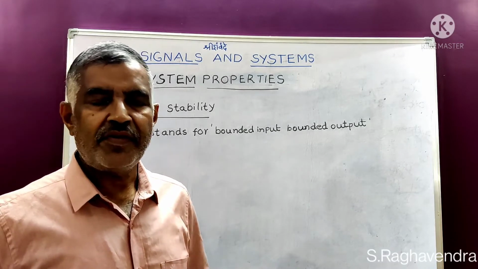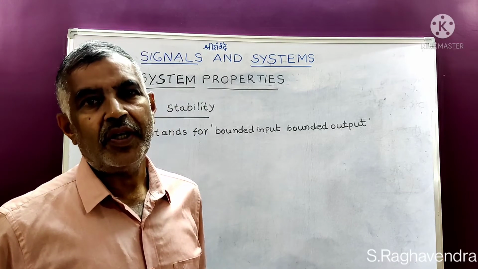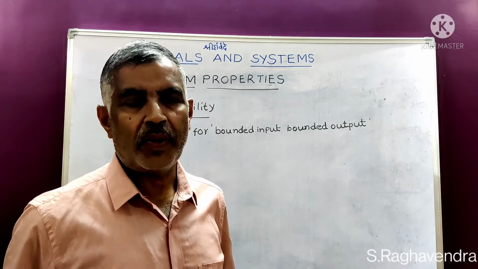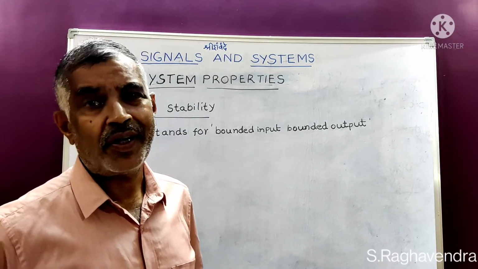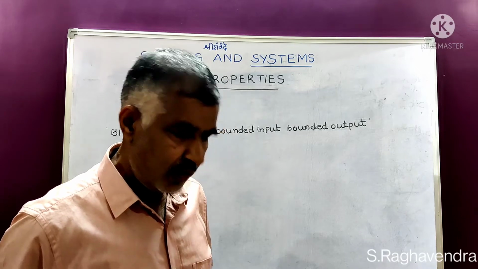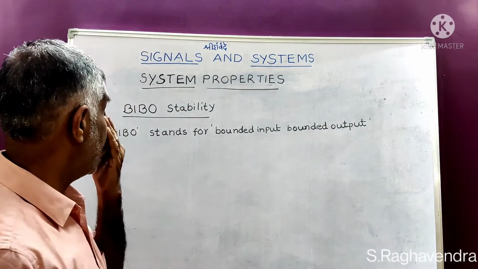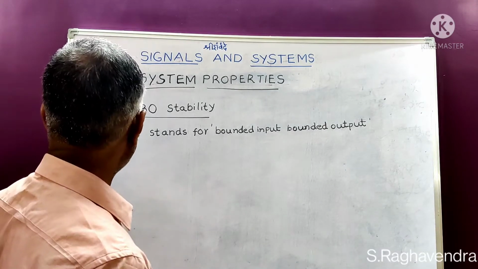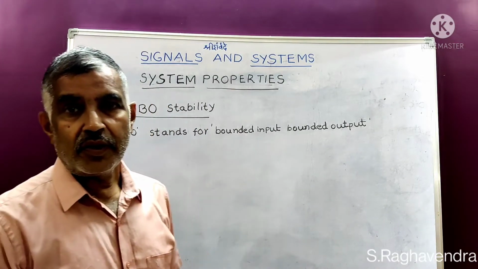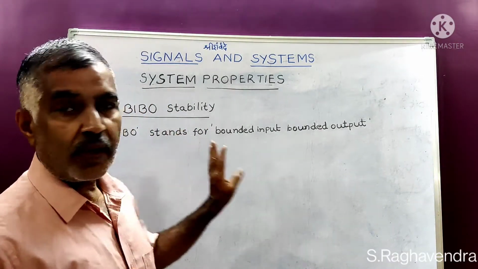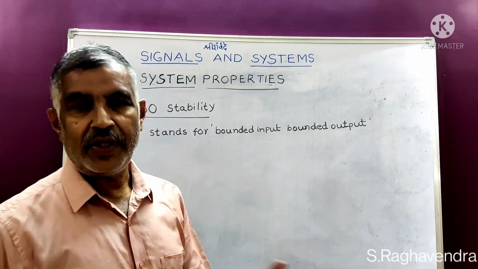We are going through the properties of systems, and we have come to the end. The last property is what is known as the stability property. Stability is very important among the properties. For any system, BIBO stability is very important. If any system has to perform, first of all it has to be stable.